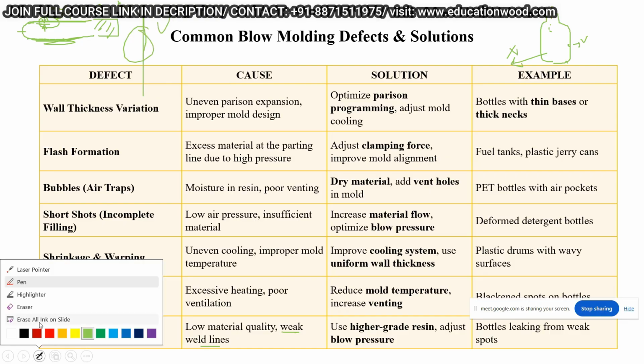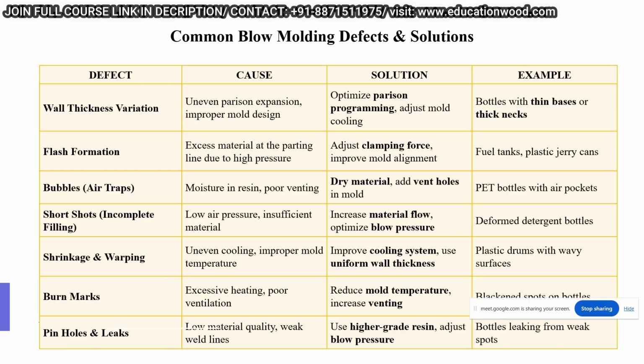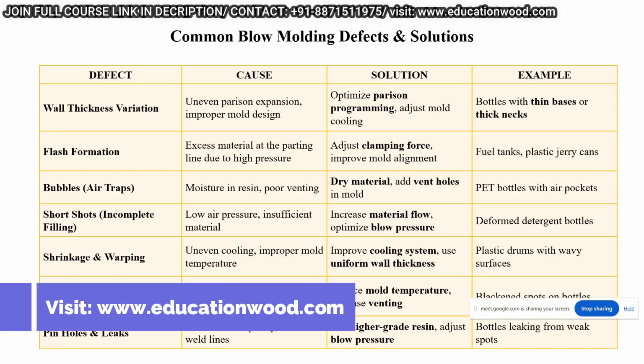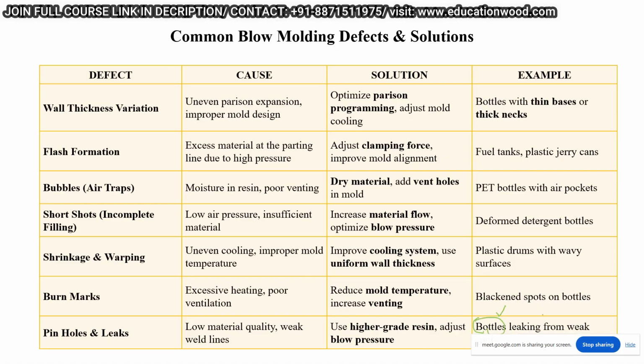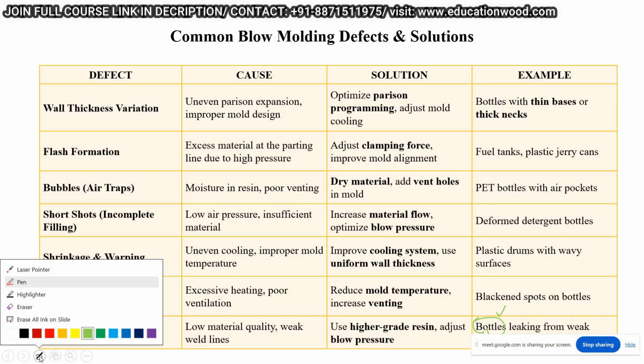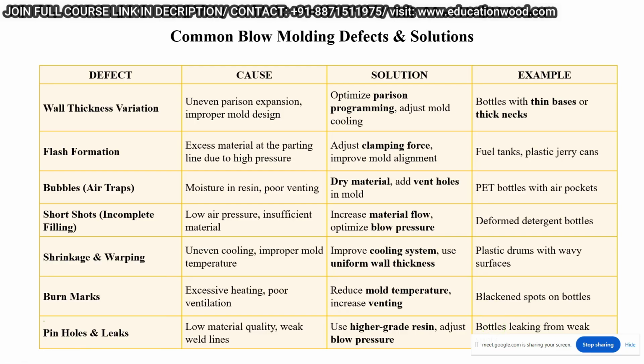Generally, if you are dealing with PET material, it can happen there too, but there are fewer chances. Generally it is created in bottles, right? Okay, sir. So these are all the defects which can be produced in the blow molding process.